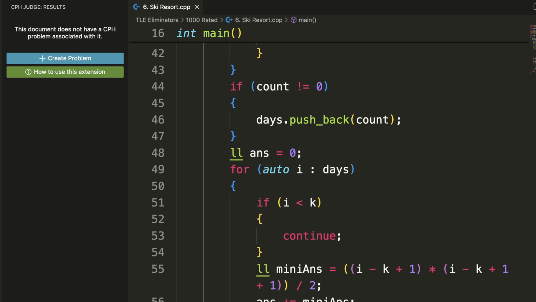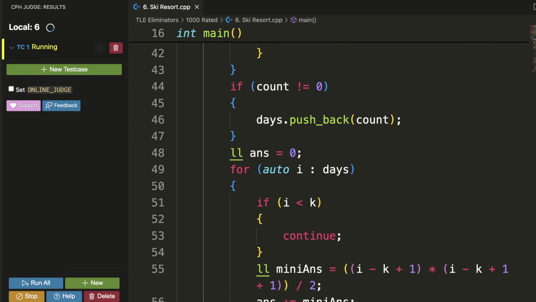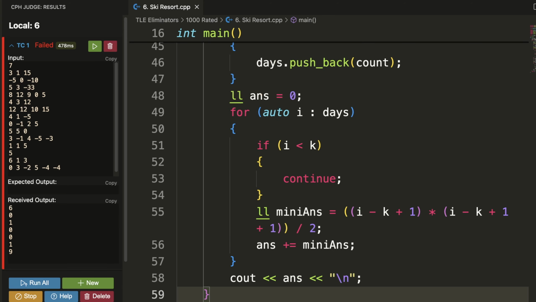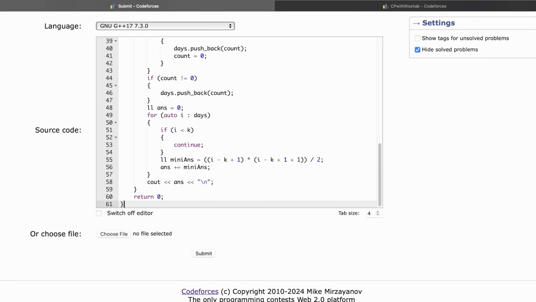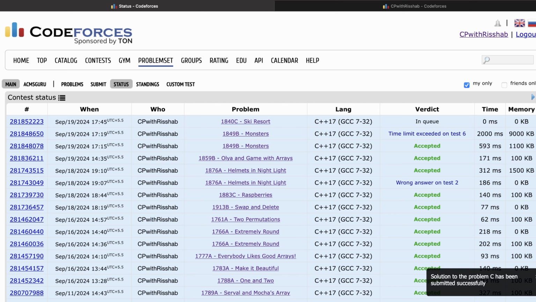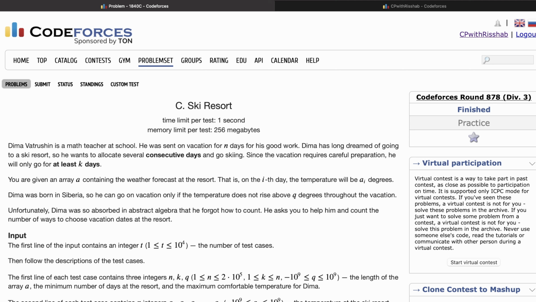Now let's try it for the sample test cases. So our code works for the sample test cases. Now let's try to submit it. It is in queue. It is running on the test case 7, and it got accepted. That means our approach and our solution is correct. I hope you understood the problem.